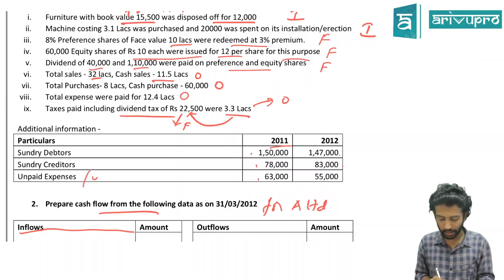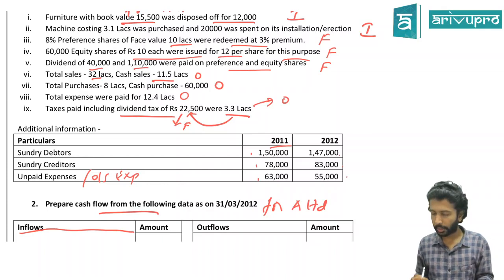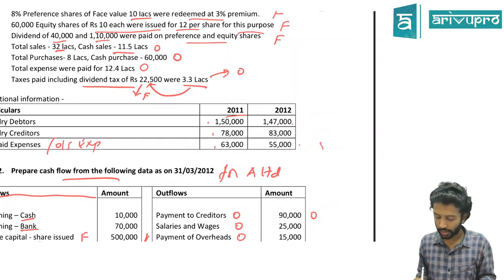Unpaid expense is nothing but outstanding expense. Last year we thought we had to pay outstanding expense of 65,000. This year we feel outstanding expense is only 55. That means what? We have repaid how much? 8,000. Payment of all this is part of your